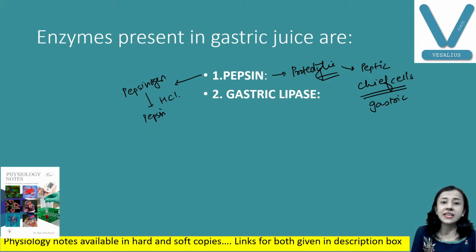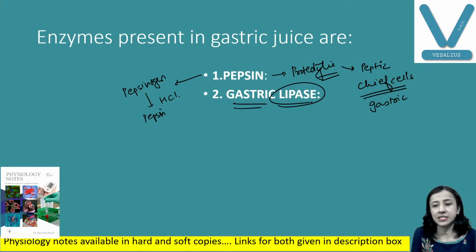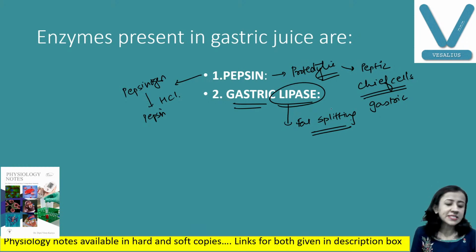Another enzyme is gastric lipase, a lipid, fat-splitting enzyme, but it is a weak enzyme and has little importance because it will not act at this pH. So it is useful only when pancreatic lipase is not working sufficiently.